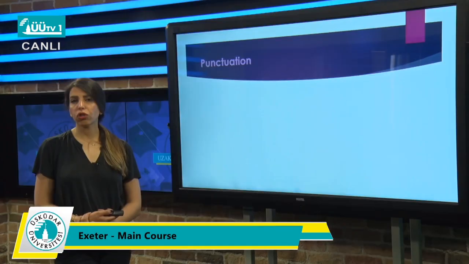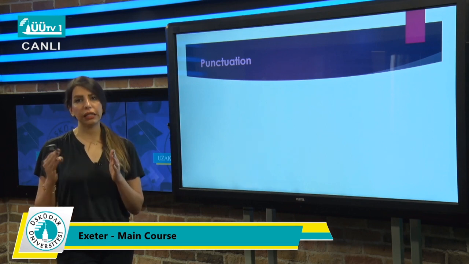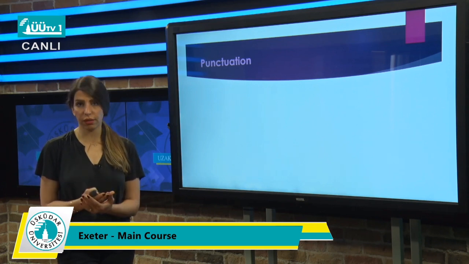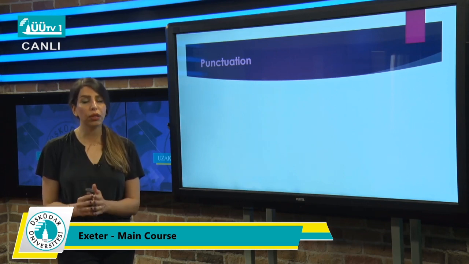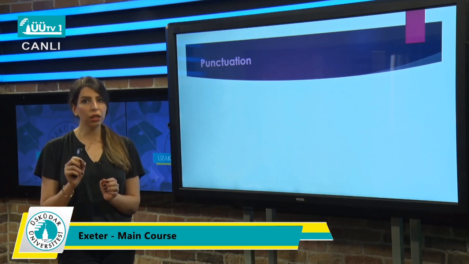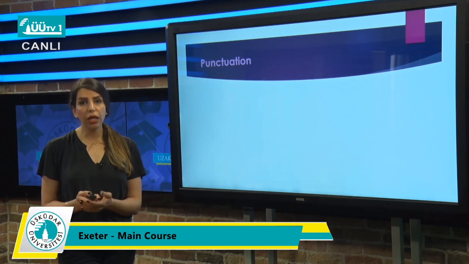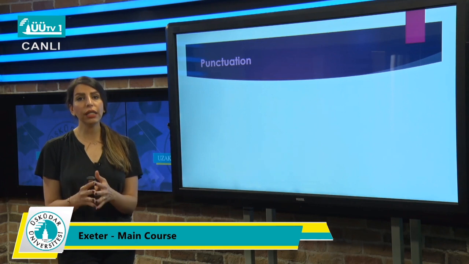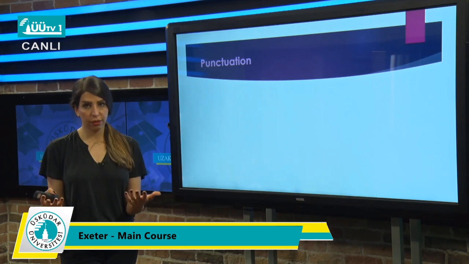Let's talk about punctuation. As I told you earlier, punctuation is something really important here because, as you remember, in defining relative clauses, we never put a comma. We never make a pause before a defining relative clause. Why not? Because that part is important, essential for us. By putting a comma, you mean that no, it's not important. So we never do that. If you put a comma, you mean that that clause is not important. So in defining relative clauses, we don't have any commas, we don't make any pauses.